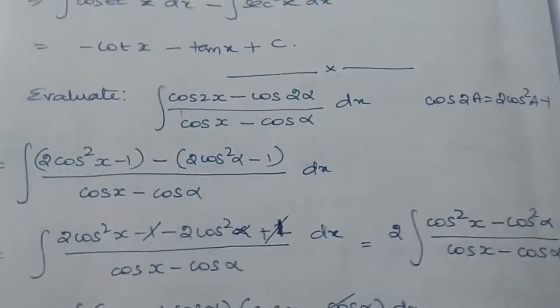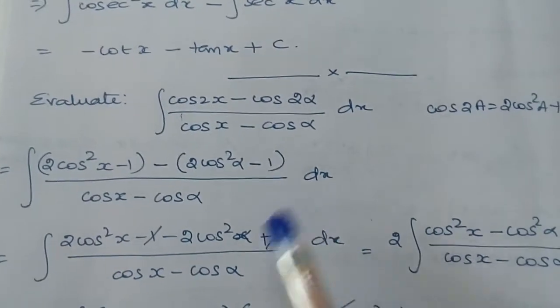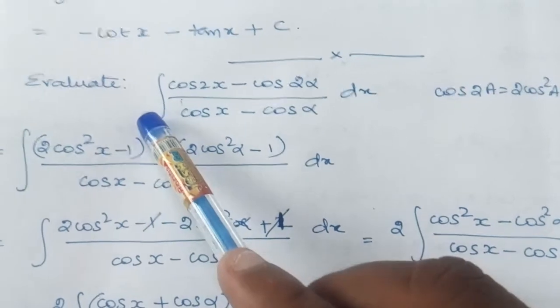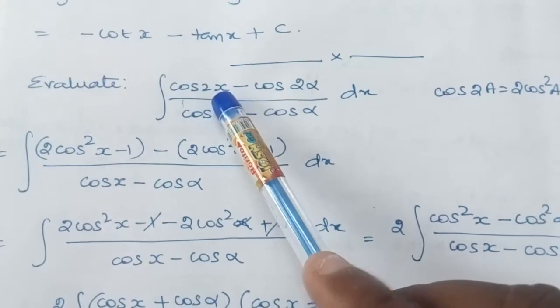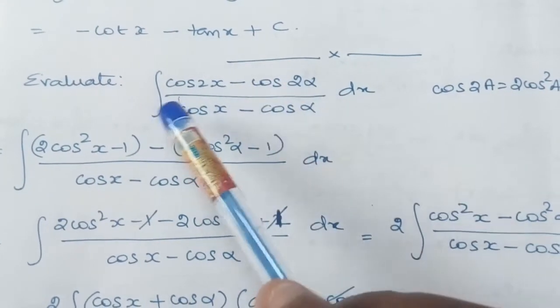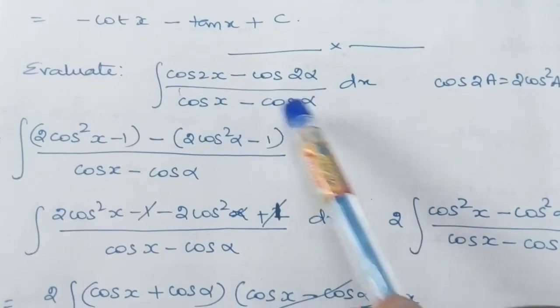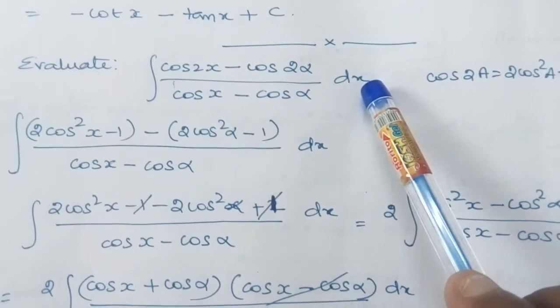Hi students, in this video we will discuss some more problems. I'll read the question now. Evaluate the integration of (cos 2x minus cos 2 alpha) divided by (cos x minus cos alpha) dx.